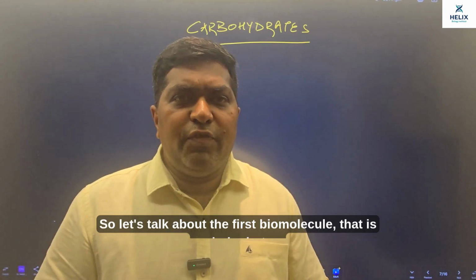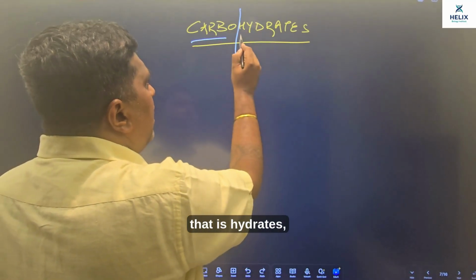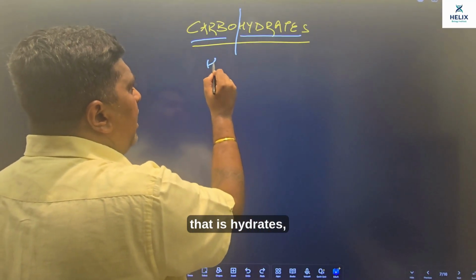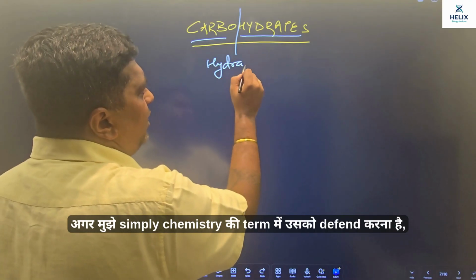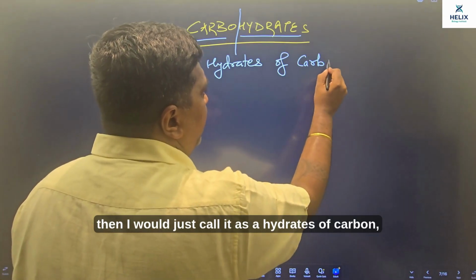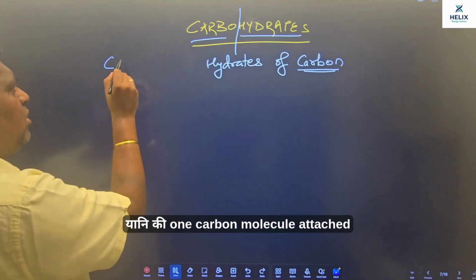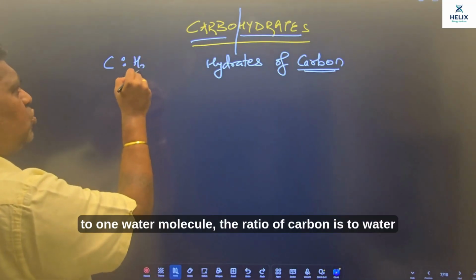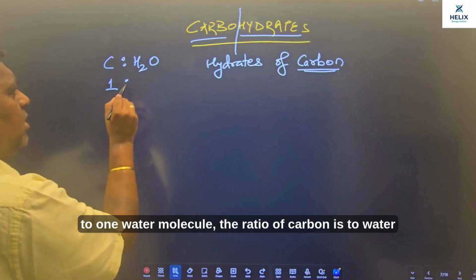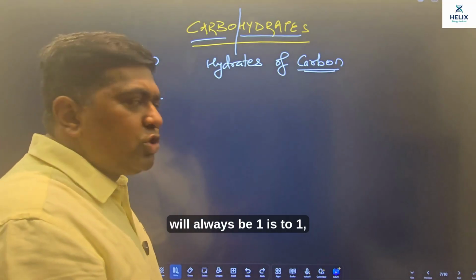So let's talk about the first biomolecule, that is carbohydrates. That is hydrates. अगर मुझे simply chemistry की term में उसको define करना है, then I would just call it a hydrate of carbon. यानी कि one carbon molecule attached to one water molecule. The ratio of carbon to water will always be 1:1.